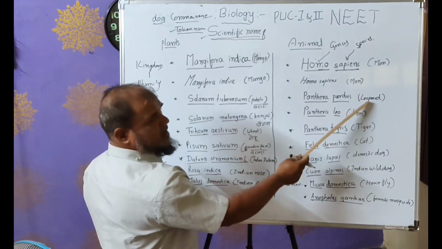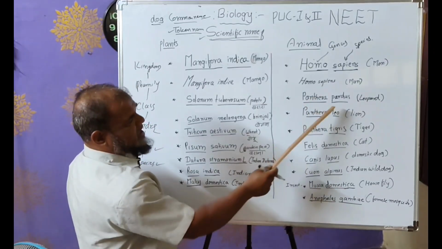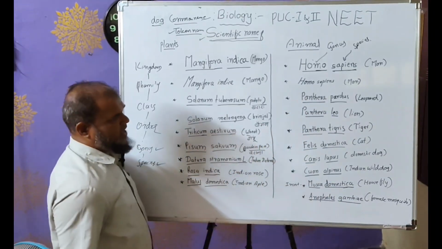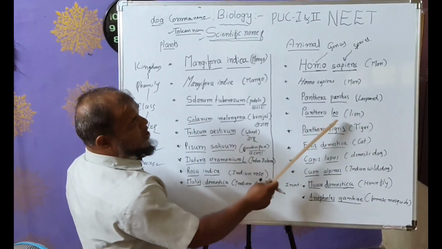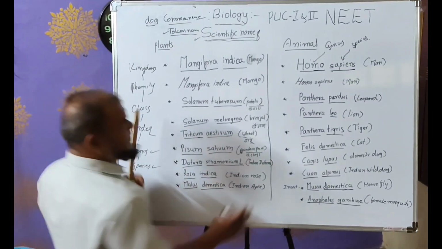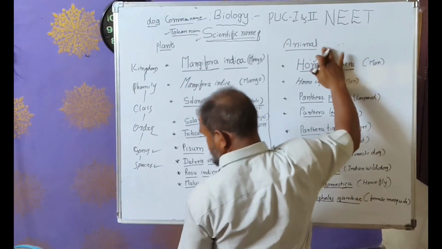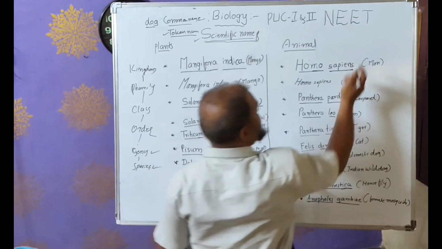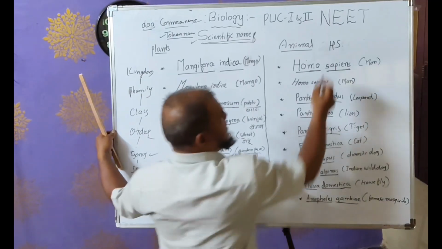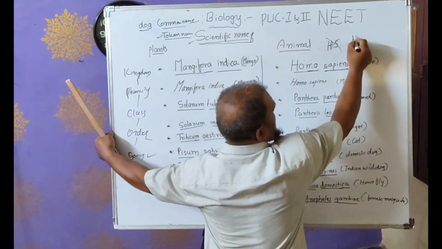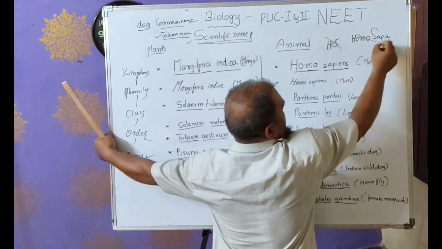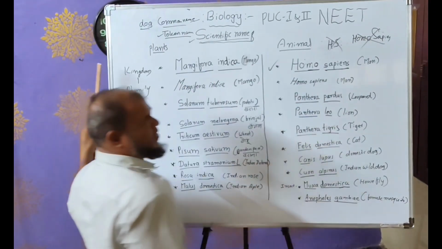Like this, the scientific name of the leopard is Panthera pardus. Don't forget Panthera pardus. Then the lion is Panthera leo. Don't write Homo sapiens in a shortcut like H.S., as that gets zero marks. This one is the correct way.